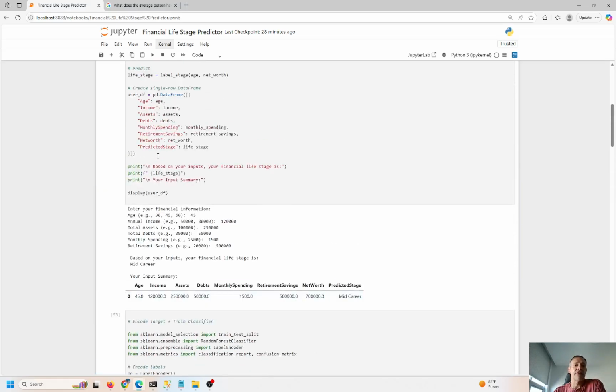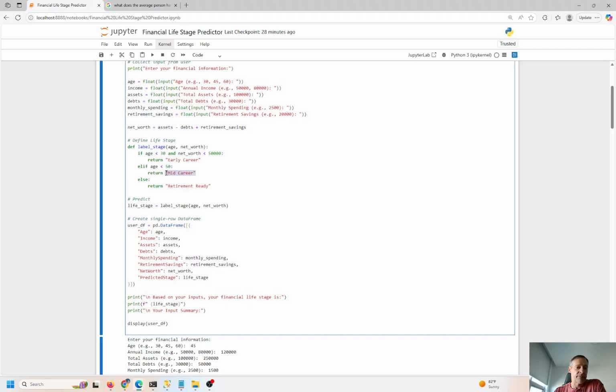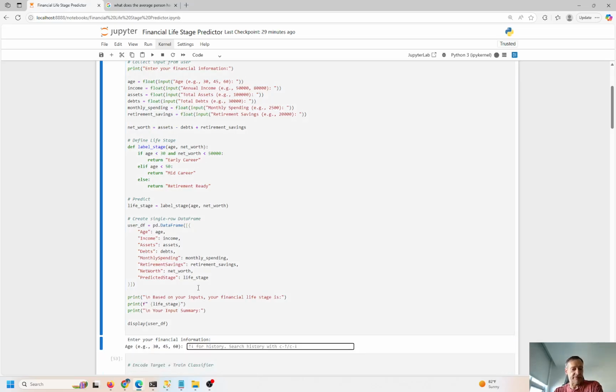Okay, and that kind of comes from over here, right? So we already told it if you are less than 50, you're mid-career. If you're under 30, you're early career, and net worth is under 50,000, early career. But we could play around with it, right? Like if the age is 30 and net worth is less than 50,000, I could say I'm 30. I could say I'm 29 and I've saved $500,000, right? Just to test this thing.